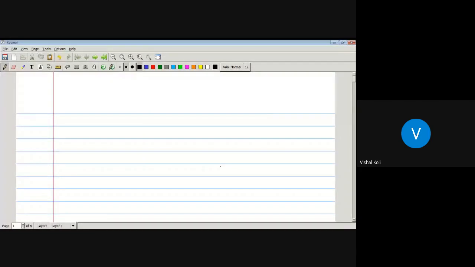The second one is the monotonic condition. If A is a subset of B, then mu star of A is less than or equal to mu star of B, which means mu star is monotonic. And lastly, the third one: the outer measure of the union of E_i is less than or equal to the summation of the outer measures of E_i, i running from 1 to infinity. That is, if E is any subset of the union over i from 1 to infinity of A_i, then mu star of E is less than or equal to the summation, i from 1 to infinity, of mu star of A_i.